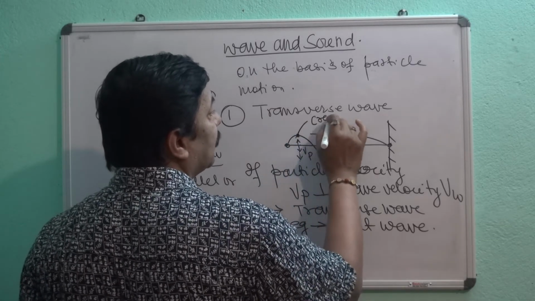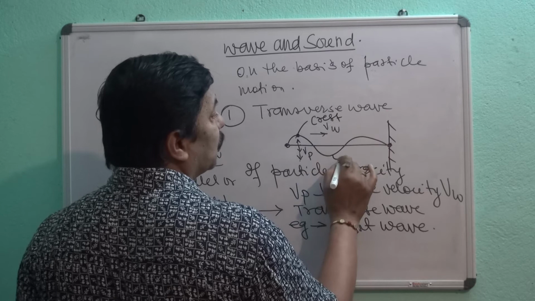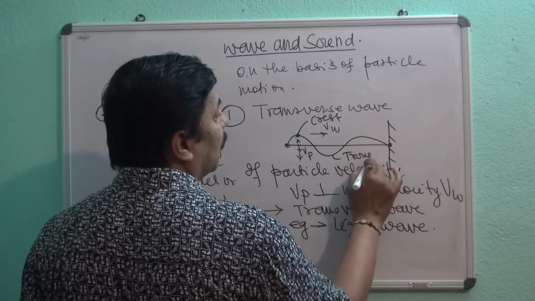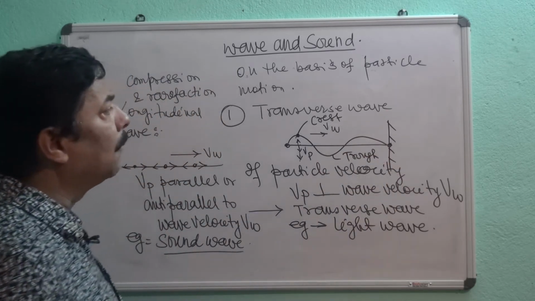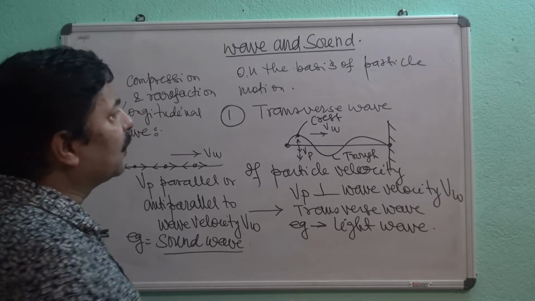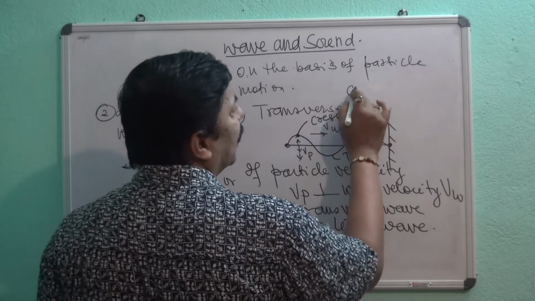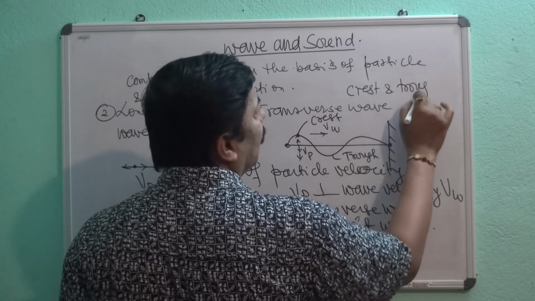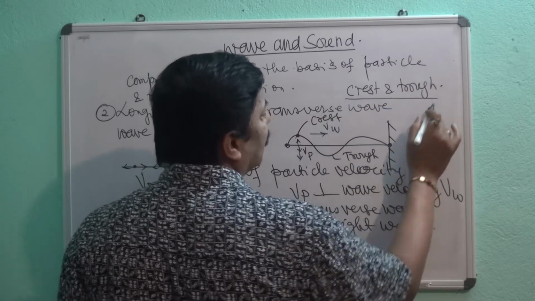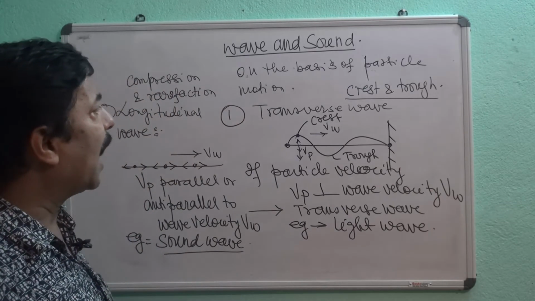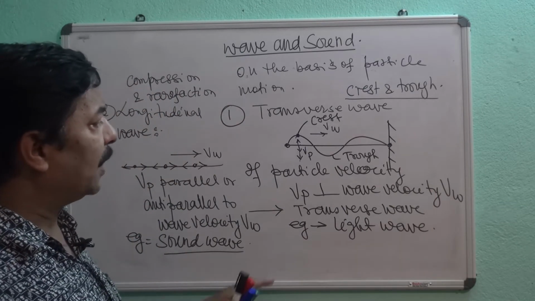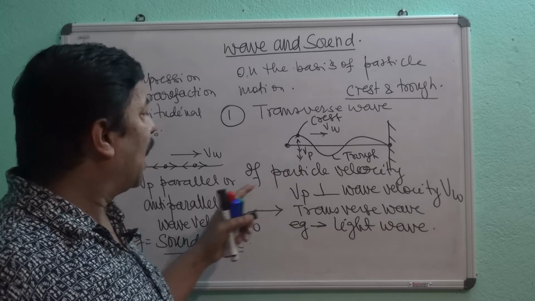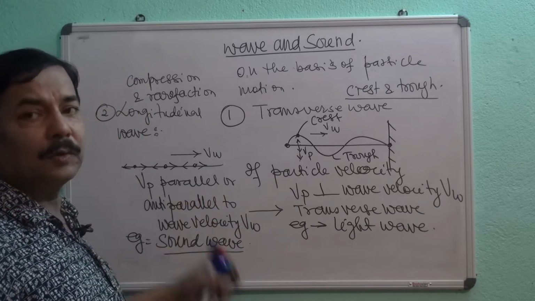this uppermost point is known as crest and this lowermost point is known as trough. So the transverse wave travels in the form of crest and trough. So light is a transverse wave and sound is a longitudinal wave.